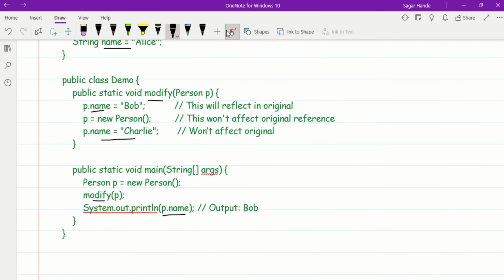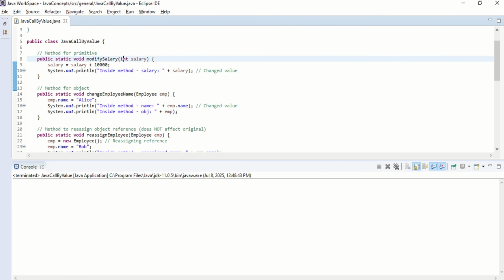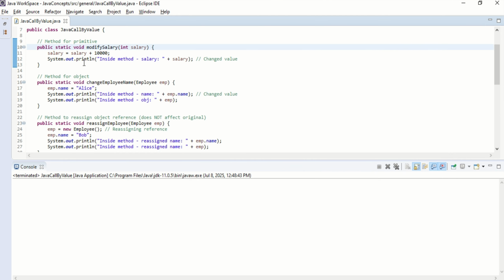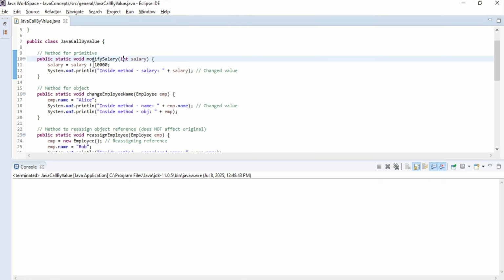Let's see the same thing in Eclipse. Here I have an example. I have a class Employee with a parameter name. Then within the class JavaCallByValue, I have three methods. First, modifySalary, which will just update the passed parameter and print it here.